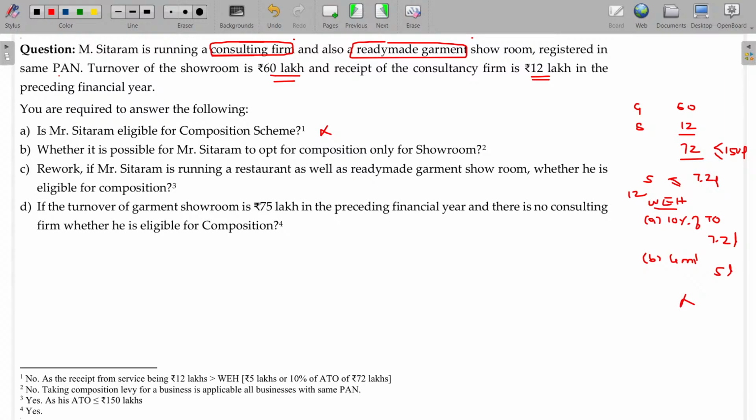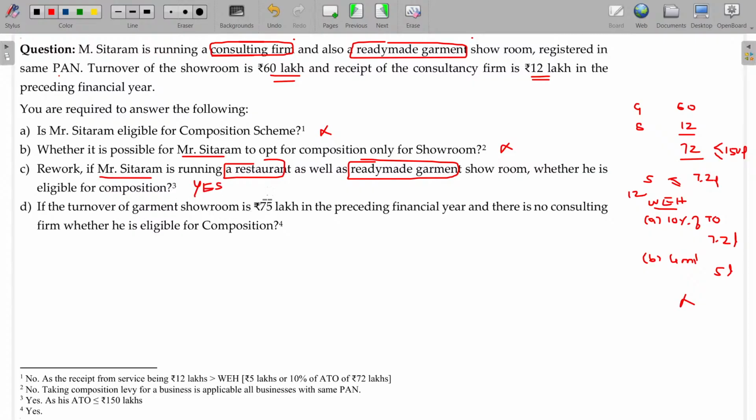Definitely not. Whether it is possible for Mr. Sitaram to opt for composition only for the showroom? No, that is also not possible. Rework: if Mr. Sitaram is running a restaurant as well as ready-made garments, then it is applicable. Restaurant, the catering service, is a part of this one. In this case, he is eligible for the composition scheme.